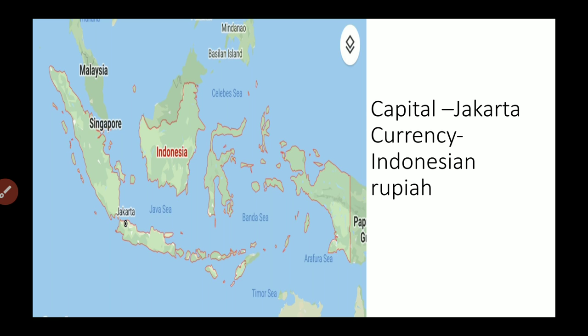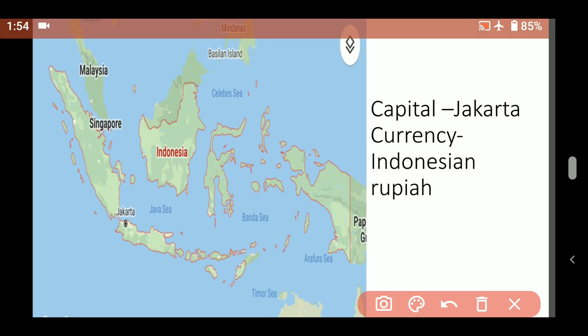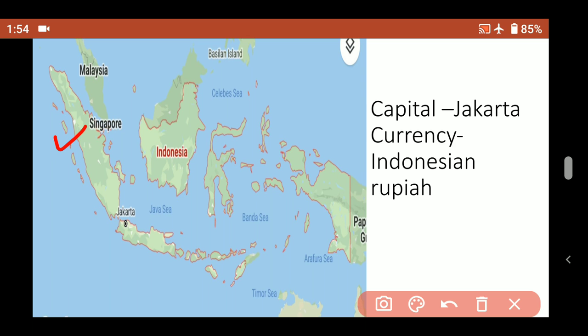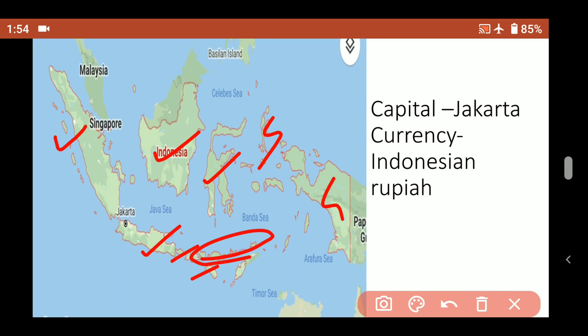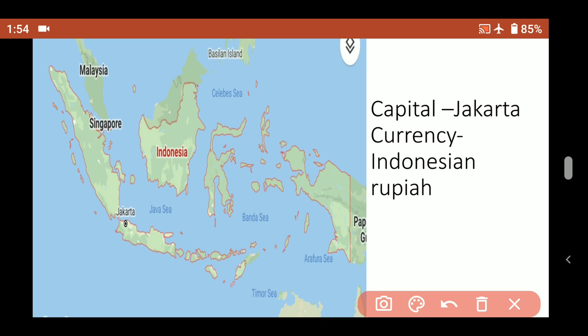The next country is Indonesia, and you can see that Indonesia is a large group of islands. Basically many islands constitute Indonesia. So this island is Sumatra, this island is Java, this particular island is Kalimantan, this island is Sulawesi, these islands are the Maluku islands, this is Papua, and here Bali is located. Then this is Sumba island, these are the Tingara islands, and this is Timor. So these are the islands which constitute Indonesia.